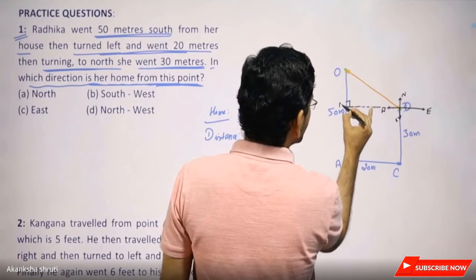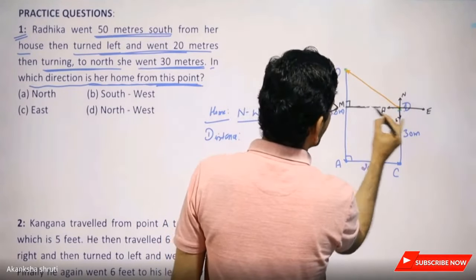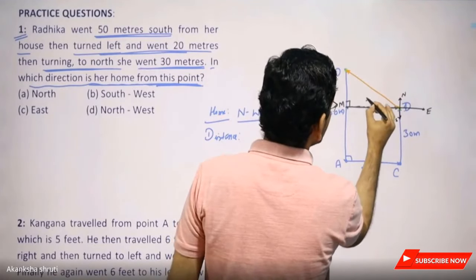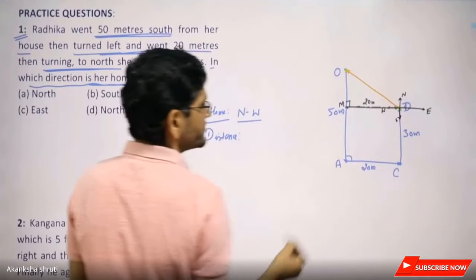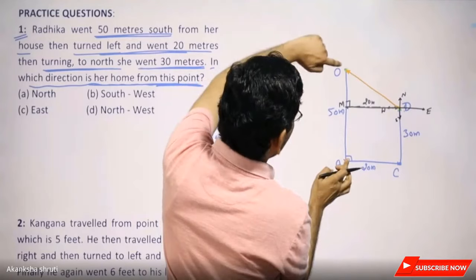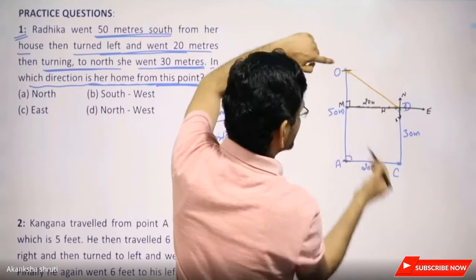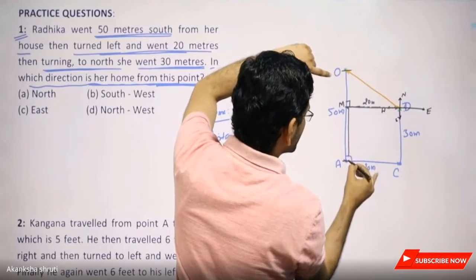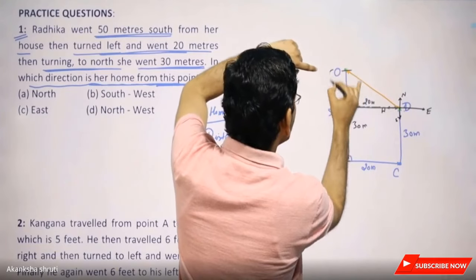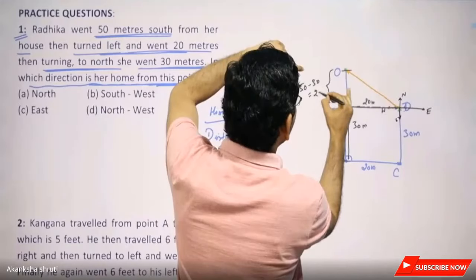Consider this point as M. This length is the same as this 20 meter. We also have to calculate OM. Keep in mind, OA is our 50, and this is 30, so this will also be 30 meter. So this distance will be 50 minus 30, which is 20 meter.